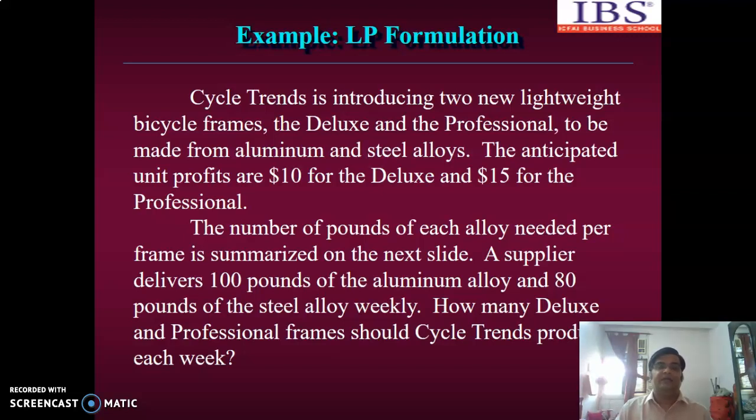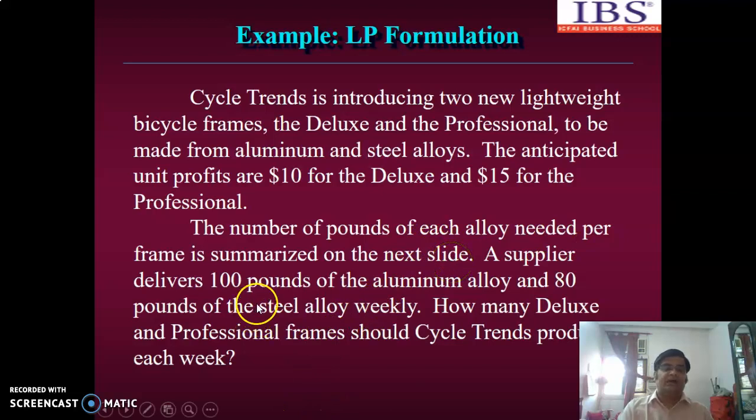This is again Cycle Trains, a company which is going to introduce 2 new lightweight bicycle frames, deluxe and professional. The anticipated unit profits are $10 for 1 unit of deluxe and $15 for the professional. The number of pounds of each alloy needed per frame is summarized on the next slide.